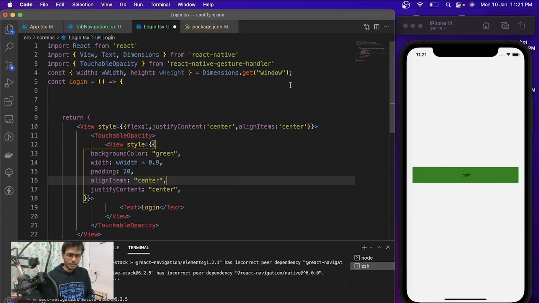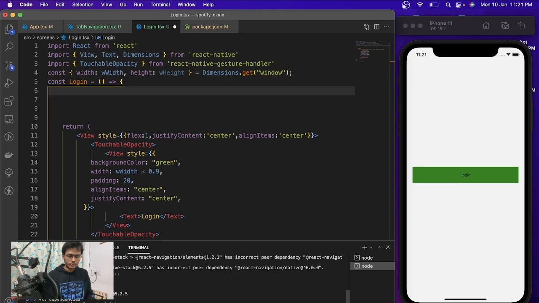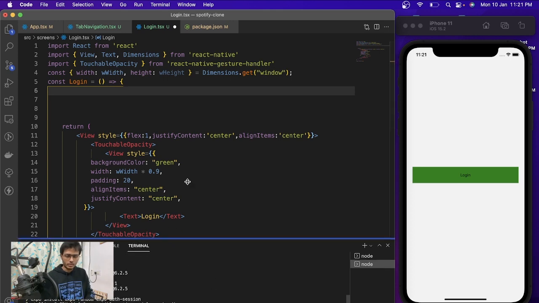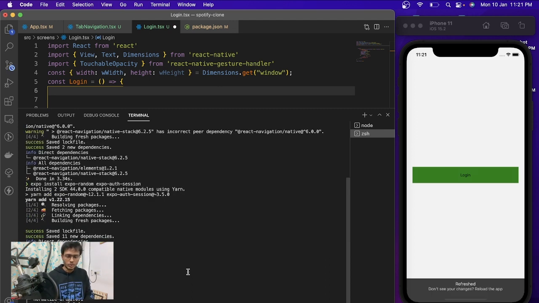So let's do that. Here, let's install the Expo Auth Session first. To install it, you just need to run, and we also need Expo Random as well, because Expo Auth Session is dependent on Expo Random. So we need to install that one as well. I hope you guys can see my terminal. You just need to run this command. Here it is: expo install expo-random and expo-auth-session. And once you install that,